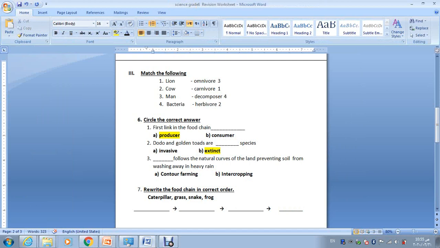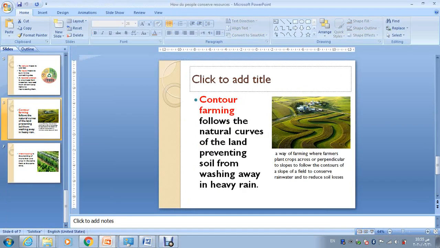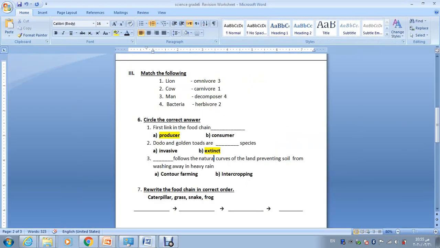Follows the natural curves of the land, preventing soil from washing away in heavy rain. What's this? Following the natural curves of the land. This is from the last lesson we took, and this is what we mean by contour farming. Contour farming is a way to prevent soil from washing away and to conserve the soil, reduce the soil loss. So this is a definition for contour farming.